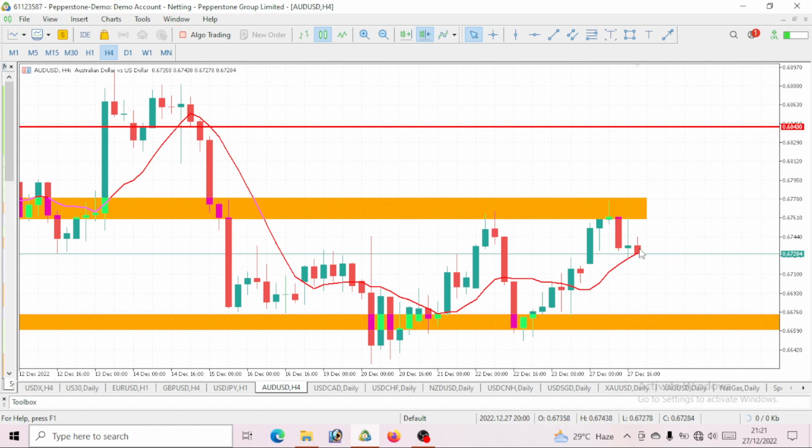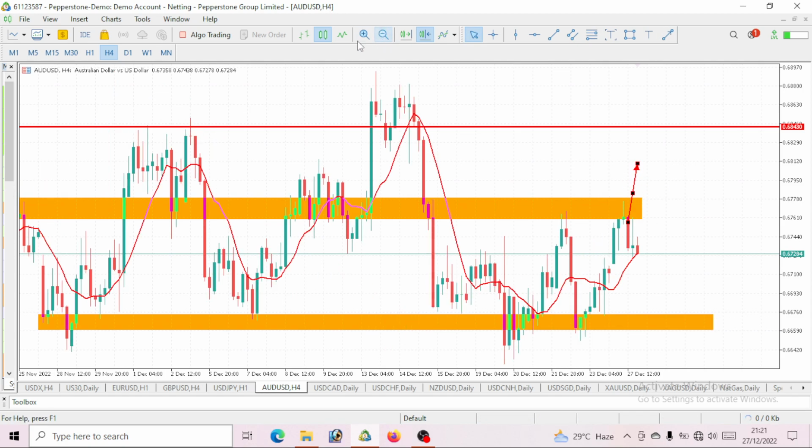But in case AUD USD breaks out of this resistance level, then this is the level that I'll be watching out for, the level that price has rejected from before. I'll be watching out for AUD USD to come and tap it, which is a level of 0.68430. But I don't think we'll be having such movements. I will be watching out for this bearish move downward. It should come to this support level or close to it before I go ahead again to take my long movement on AUD USD for the next day.